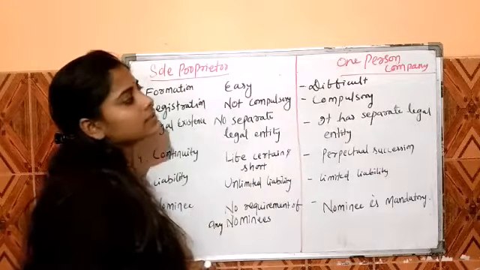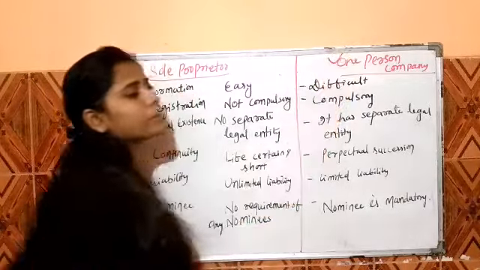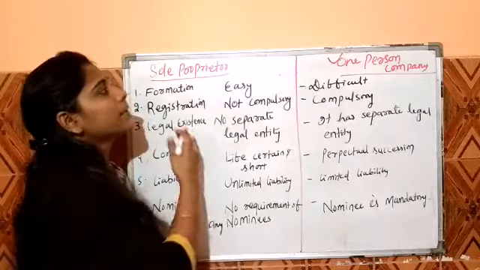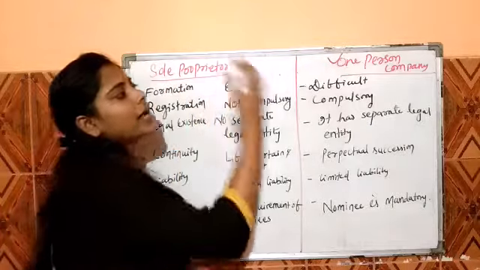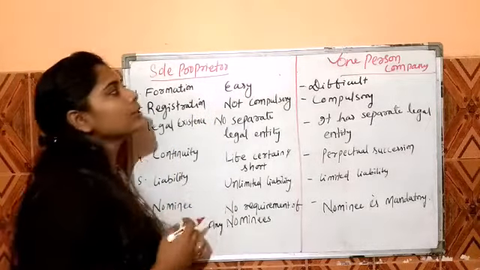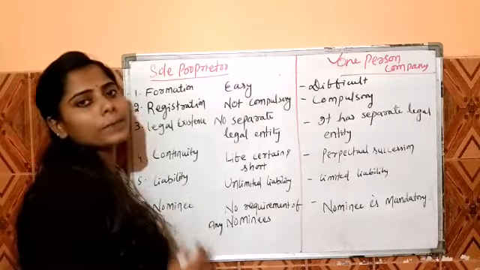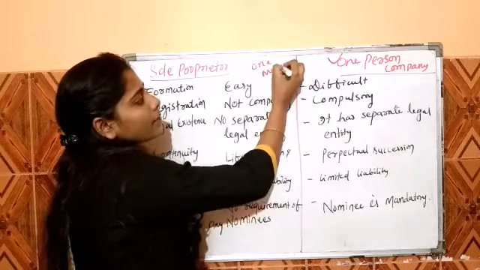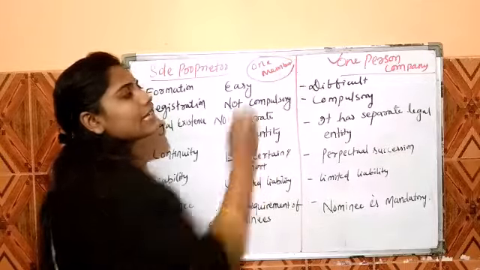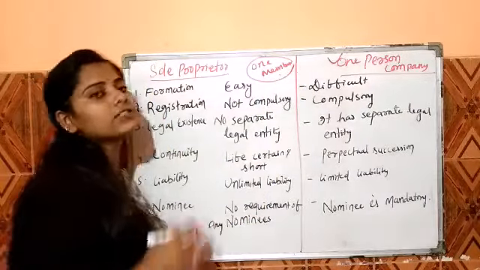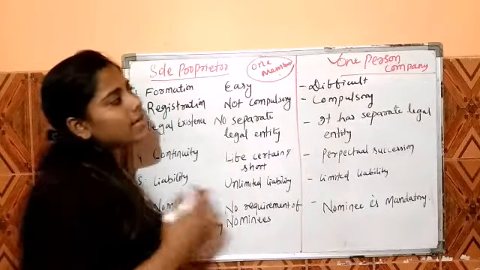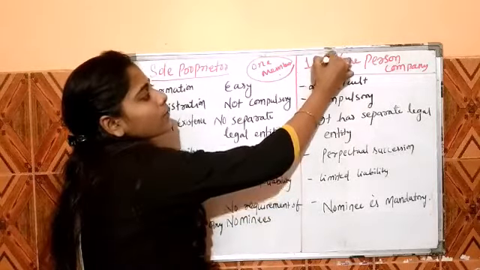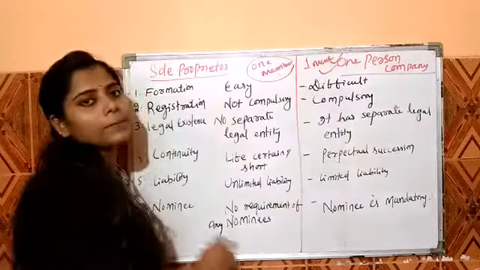Now we discuss the concept of one person company. One person company can be better understood through a comparison chart among the sole proprietor and one person company. As we know, to start a sole proprietorship business, only one member is required, or we can say there is only one owner in a sole proprietor's business. And here also one member is required to form a one person company.